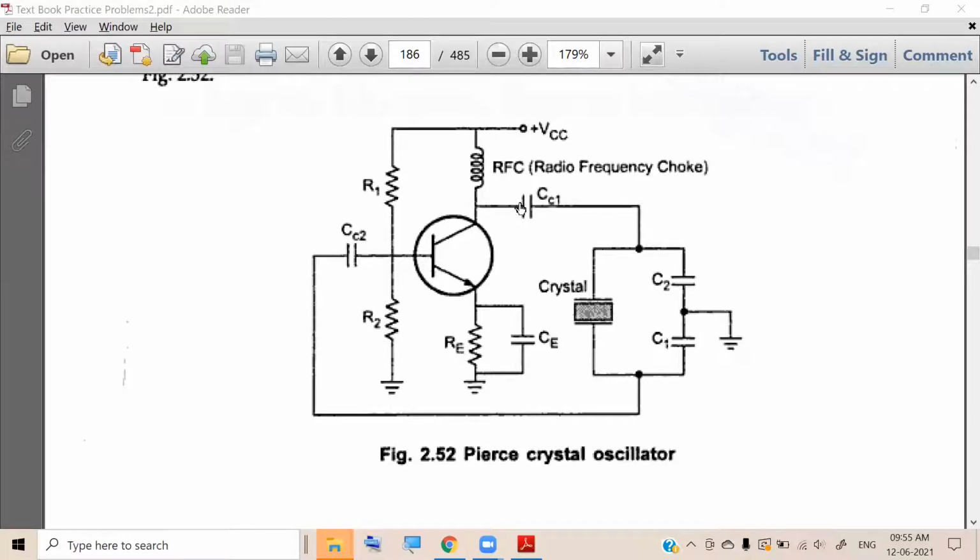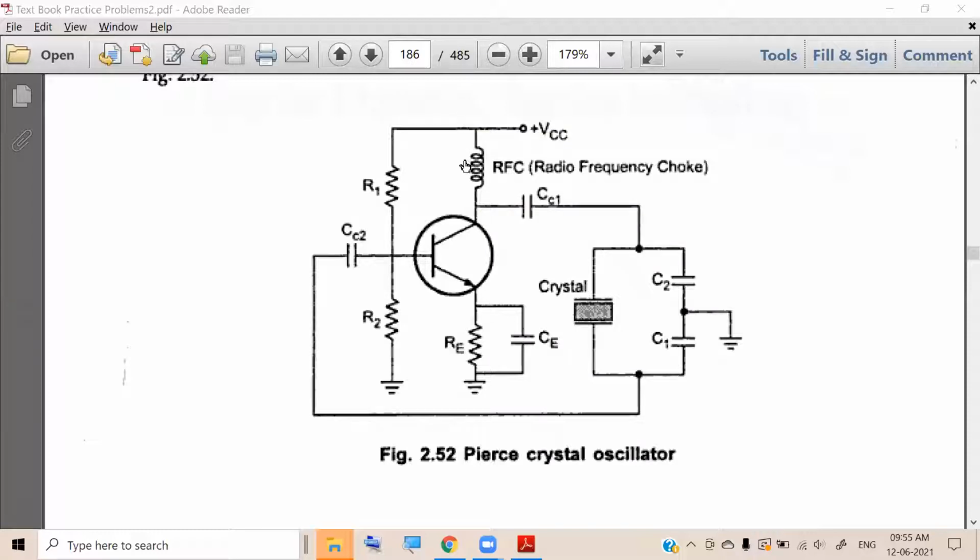From the output, in Colpitt's oscillator, this part was drawn here, but the connection is the same, which means the functionality is the same. Remaining circuit the same, but additionally, we are considering a radio frequency choke here. It isolates the AC and the DC signal.